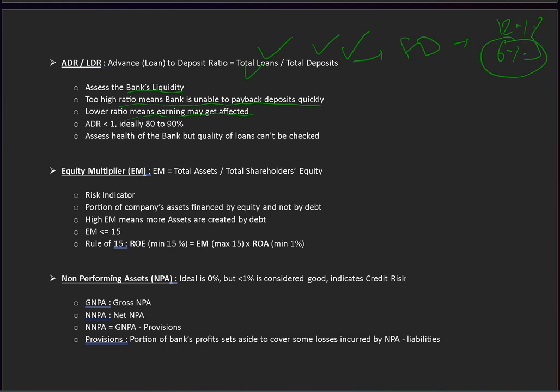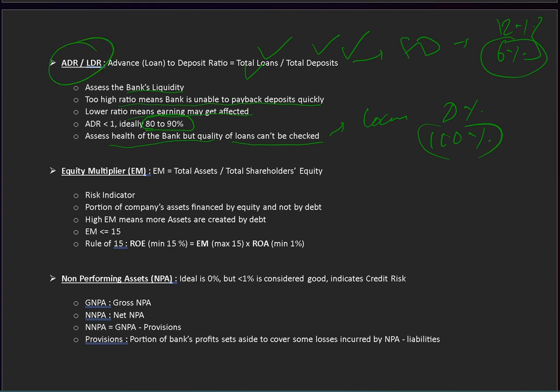The gap decreases, so earnings may get affected. So ADR should ideally be near 1 or just less than 1. 80 to 90% is recommended, and it assesses the health of the bank, but the quality of the loans can't be checked. You can't check how much of them are 0% and how much of them are 100% by looking at this ratio.